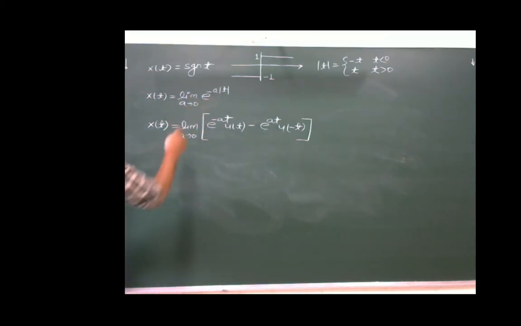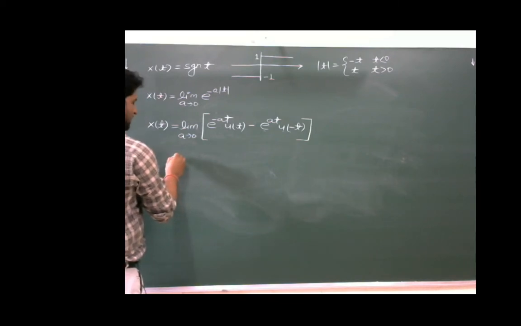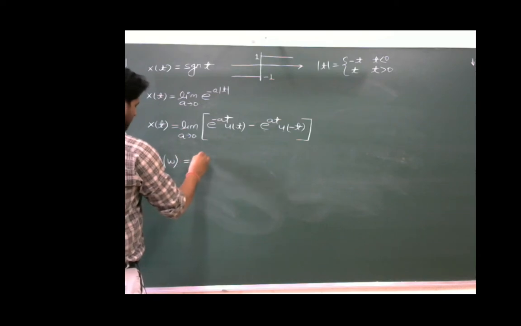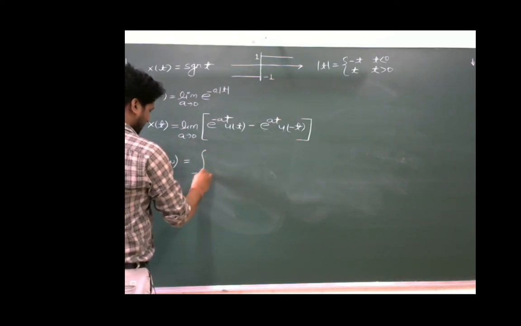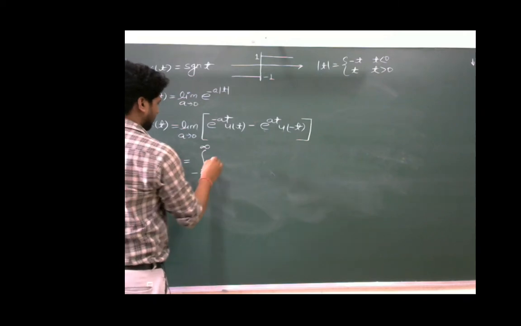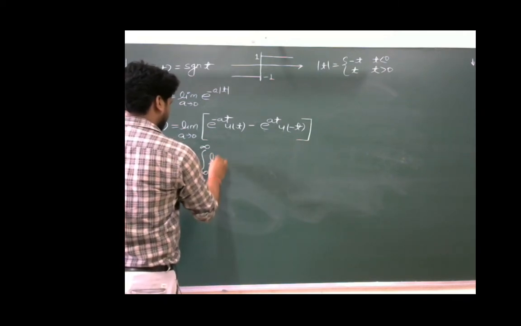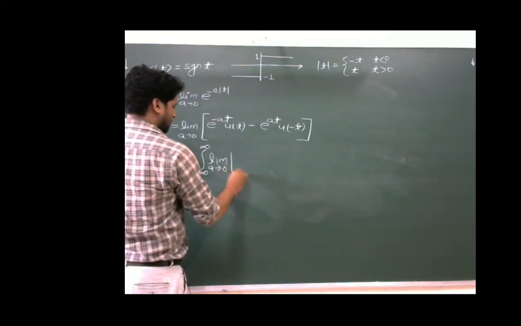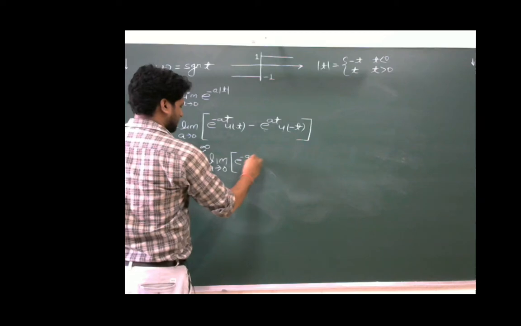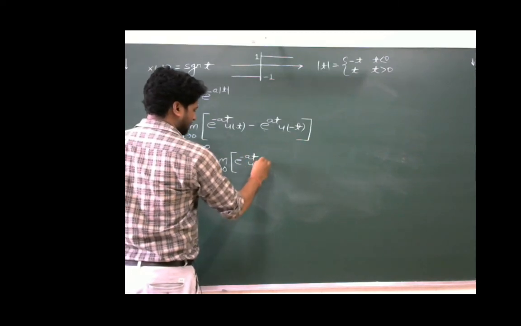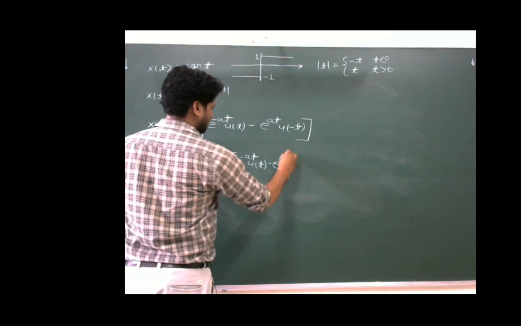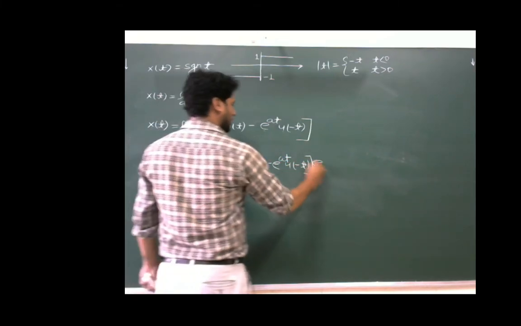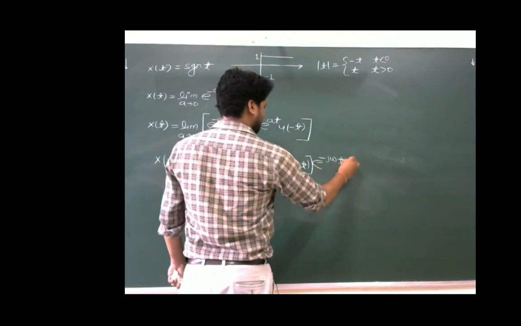Now we have to find the Fourier transform of this signal x(t). Then X of omega will be equal to integration from minus infinite to plus infinite, limit a tends to 0, of e power minus at u(t) minus e power plus at u of minus t, into e power minus j omega t dt.